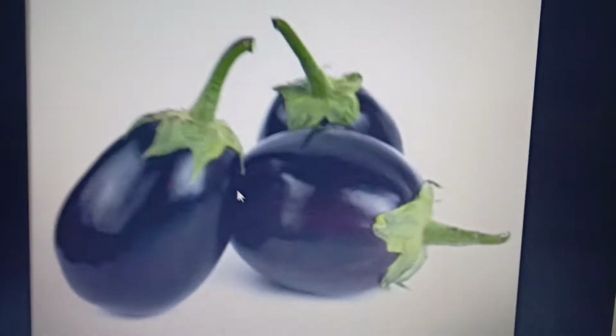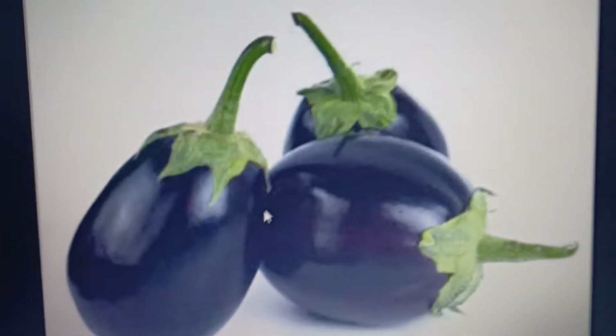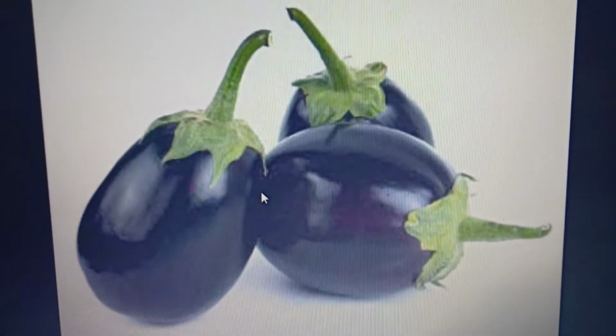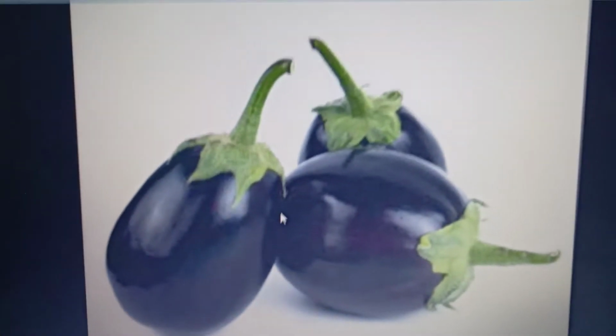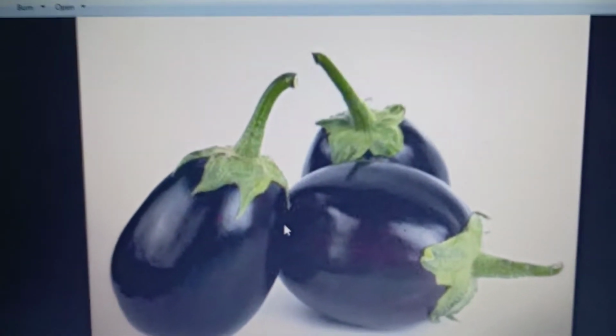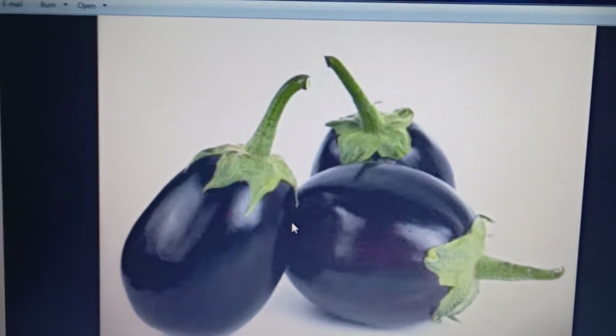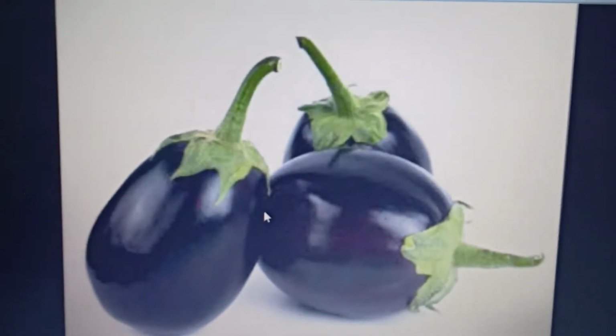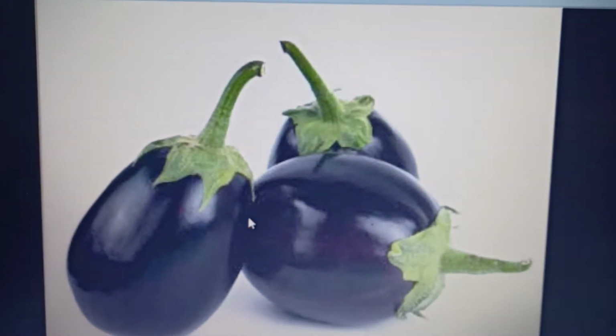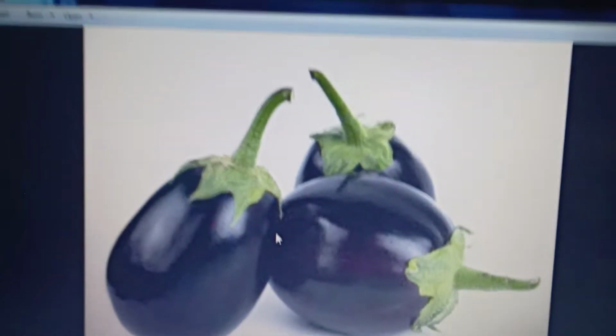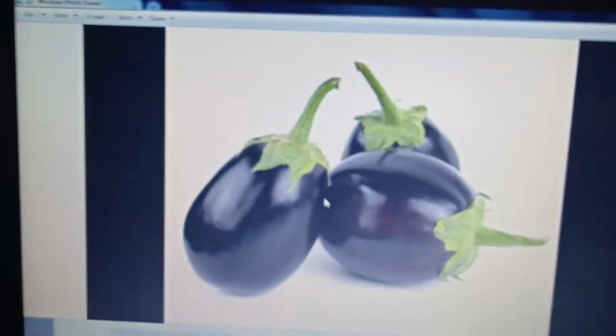That is brinjal. See, all these belong to the same genus Solanum, but the species alone is different. So they all represent what? Vegetables. So the genus is the same and the species alone is different.